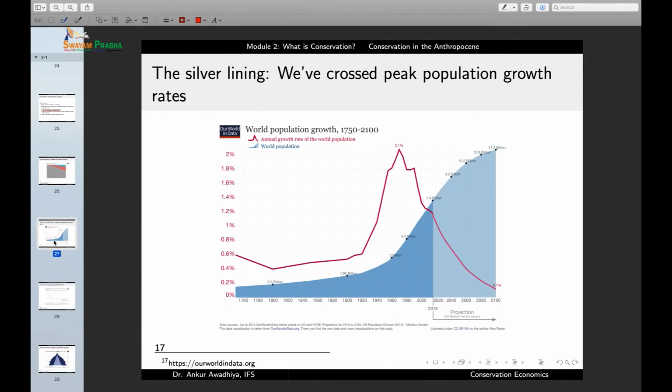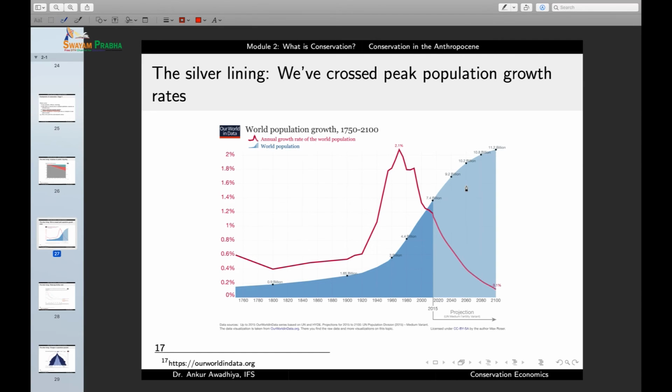So, if we look at the population growth, we can see that this is an S shaped curve. And in this S shaped curve, we are currently in the middle. And so we can now project that the world population will stabilize at around 10 or 11 billion people.